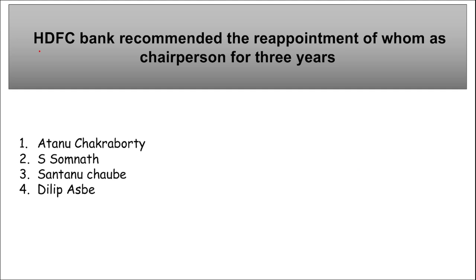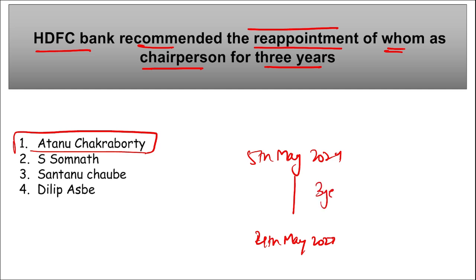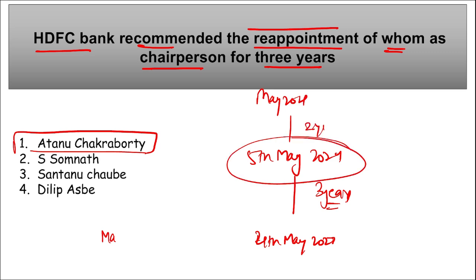Next is HDFC Bank. They have recommended the reappointment of whom as the chairperson for the next 3 years? Remember, HDFC Bank has recommended the reappointment of Atanu Chakrabarti as chairman for the next 3 years. This will be with effect from 5th of May 2024 till 4th of May 2027, that is for the next 3 years. Right? He was appointed to this post in May 2021 and his term of 3 years will end on 5th of May, and again for the next 3 years he has been appointed to this position.